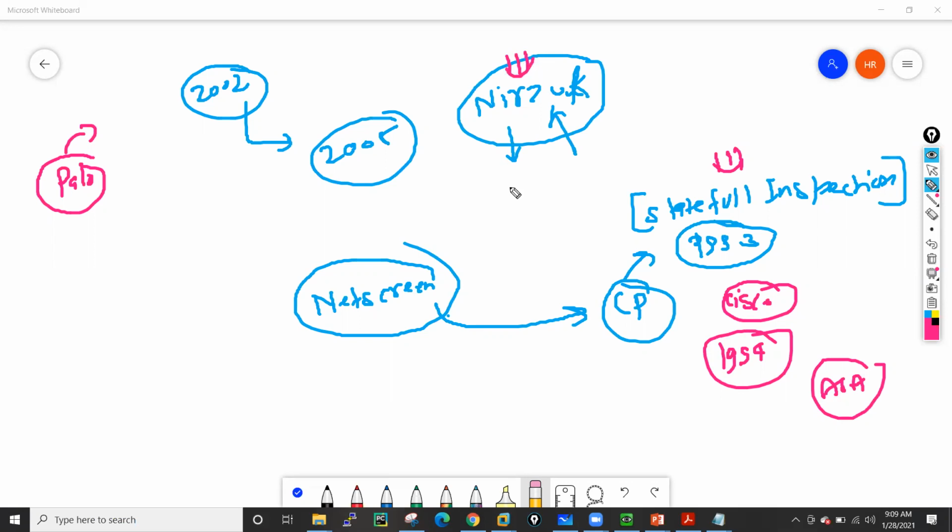And now let's discuss the SP3 architecture. Not SP3, sorry. We will discuss stateful inspection, because stateful inspection changed the behavior of firewalls completely.